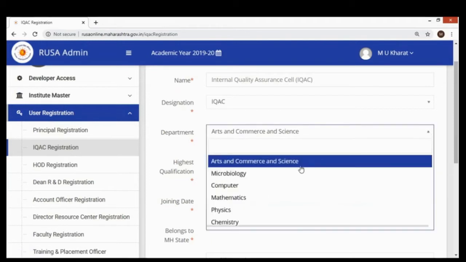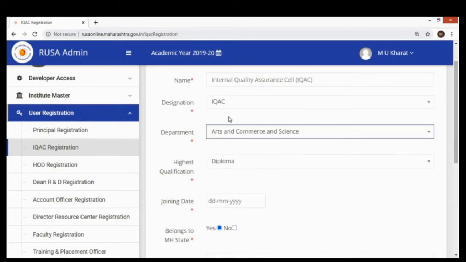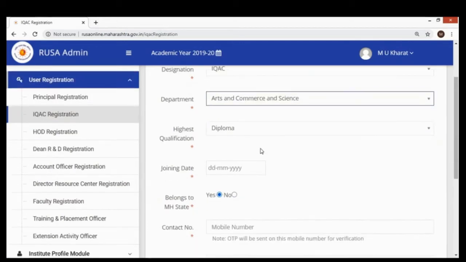No other department will appear. It means the software is not only working with the hierarchical structure, but also in an authentic way to get any person registered into the system. With this kind of security and authenticity, our software is prepared.